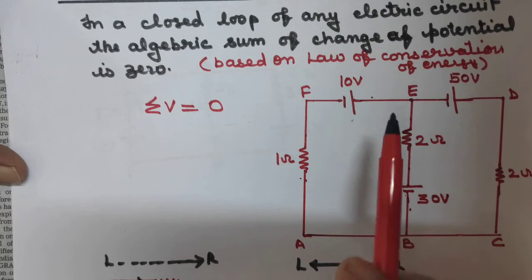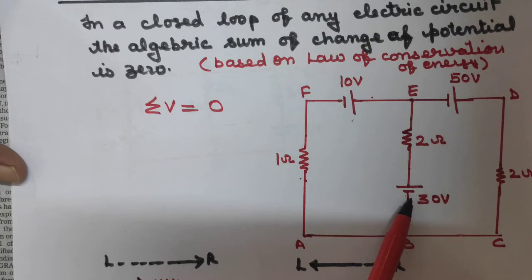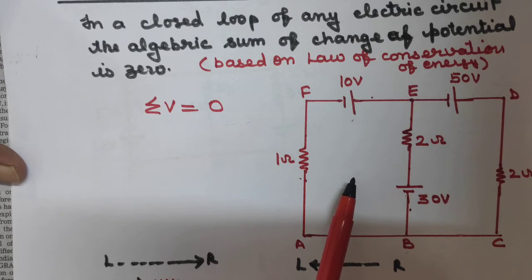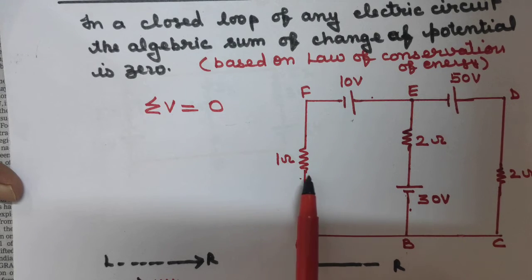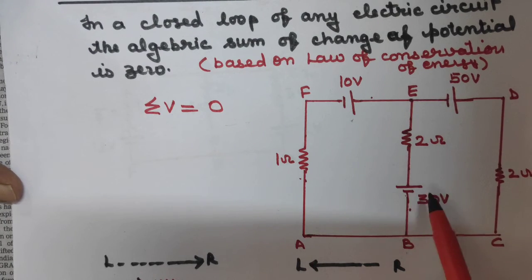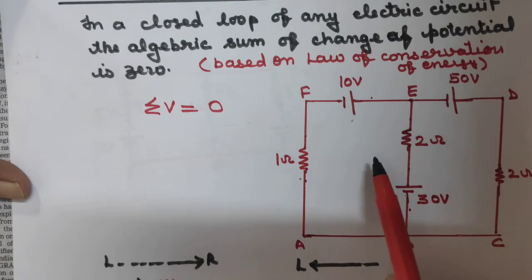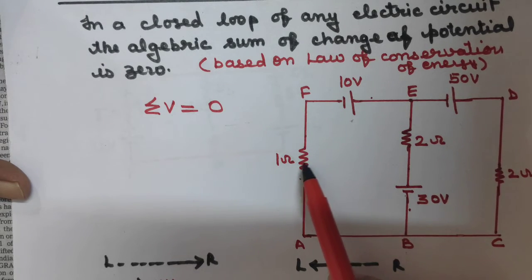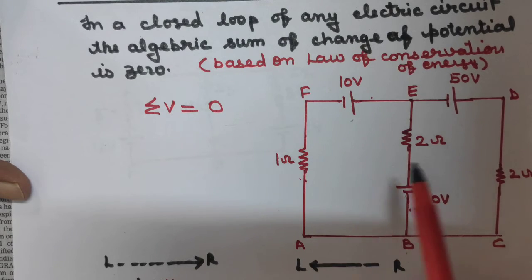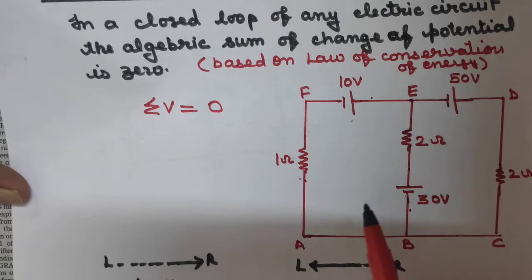In this loop, the sum of EMF will be equal to the sum of the product of current and resistance in it. So the energy provided by the cell will be equal to the energy consumed by these resistors or these elements.